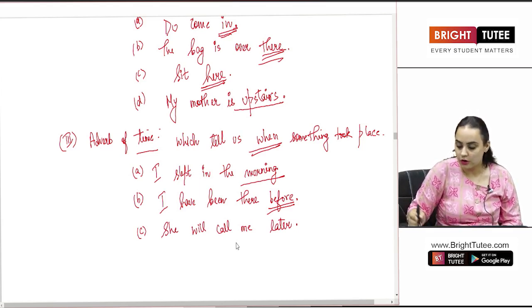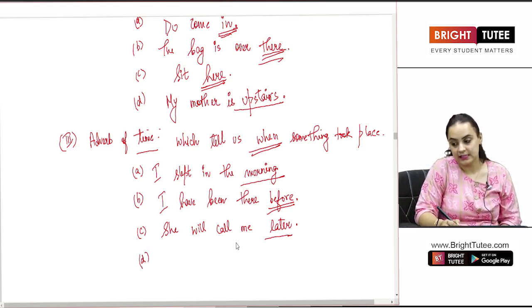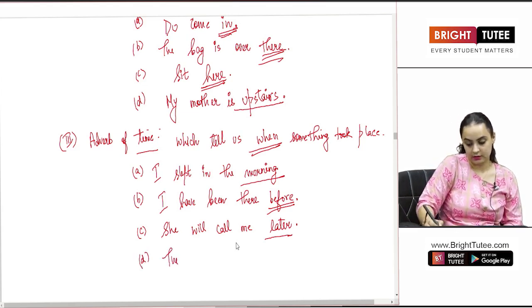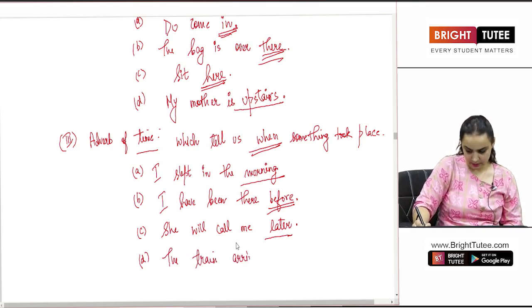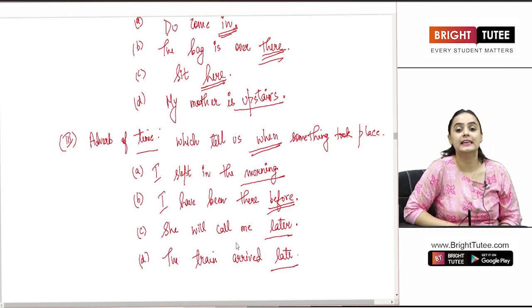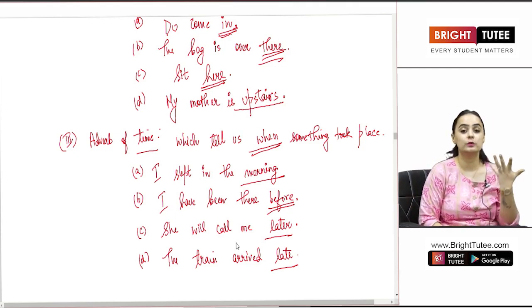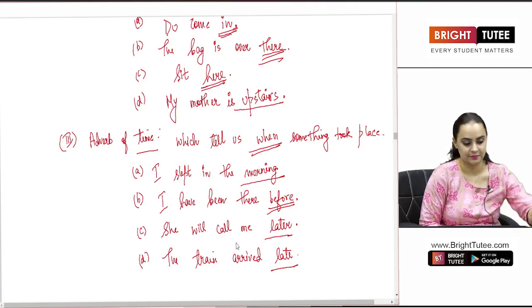When will she call me? Later. So that is the time. If I give you another example, the train arrived late. When did the train arrive? Late. So those words which answer the question when are known as the adverb of time.